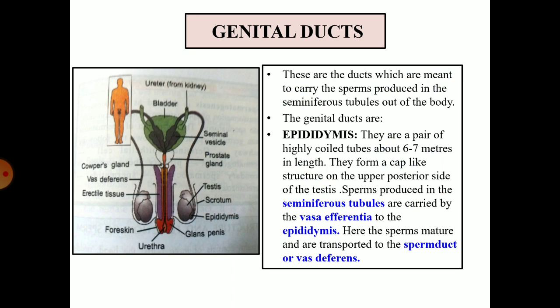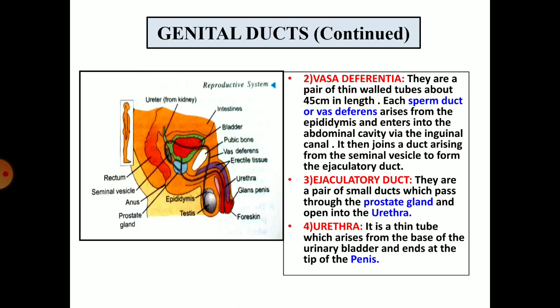Sperm produced in the seminiferous tubules are carried by the vasa efferentia to the epididymis. Here the sperms mature and are transported to the sperm duct or the vas deferens. The vas deferens are a pair of thin-walled tubes about 45 centimeters in length. Each sperm duct or vas deferens arises from the epididymis and enters into the abdominal cavity via the inguinal canal.